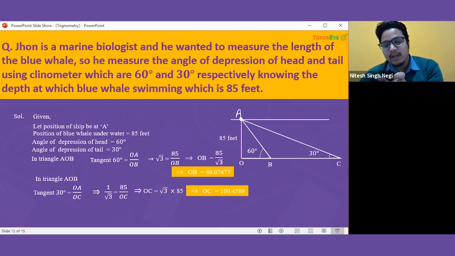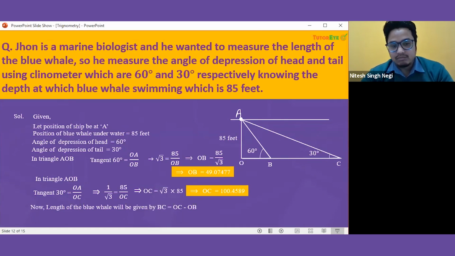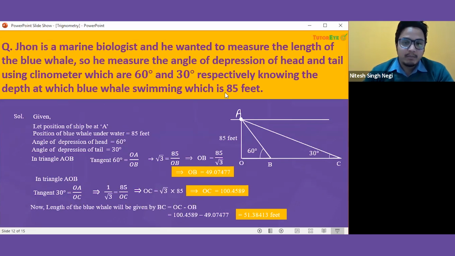And now in order to find the length BC, what should we do? We should subtract OB from OC in order to find this length. So this is the way, and if we subtract these two values, we will get the length of that blue whale. So that comes out to be 51.38413, and we can approximate this value to 2 decimal places, and that would be 51.38 only. That's how we can use this concept in marine biology also.